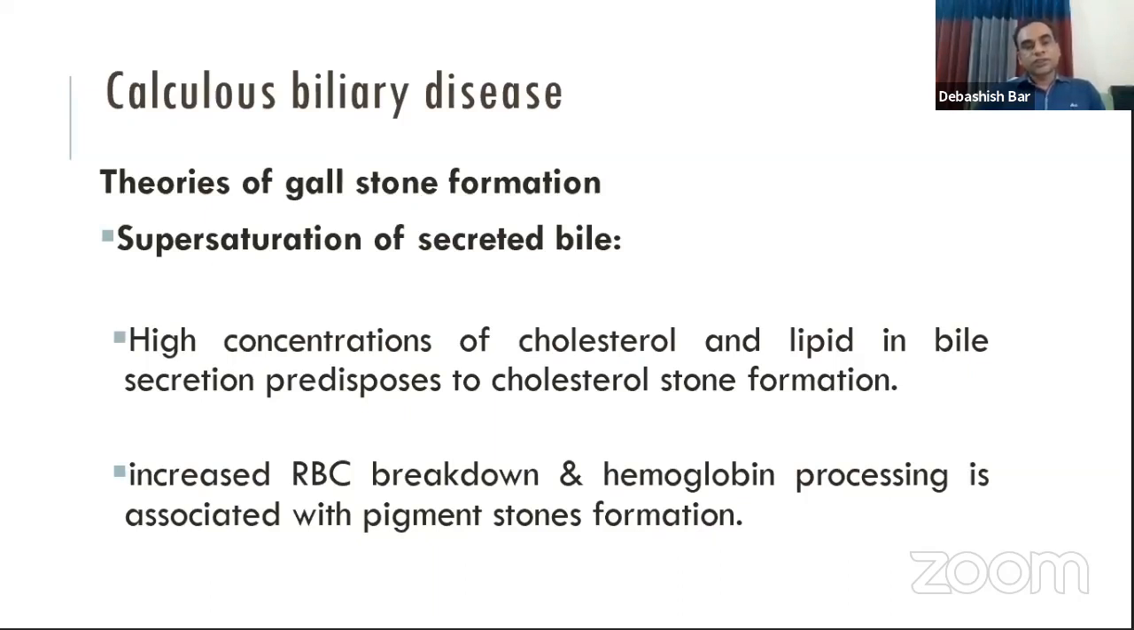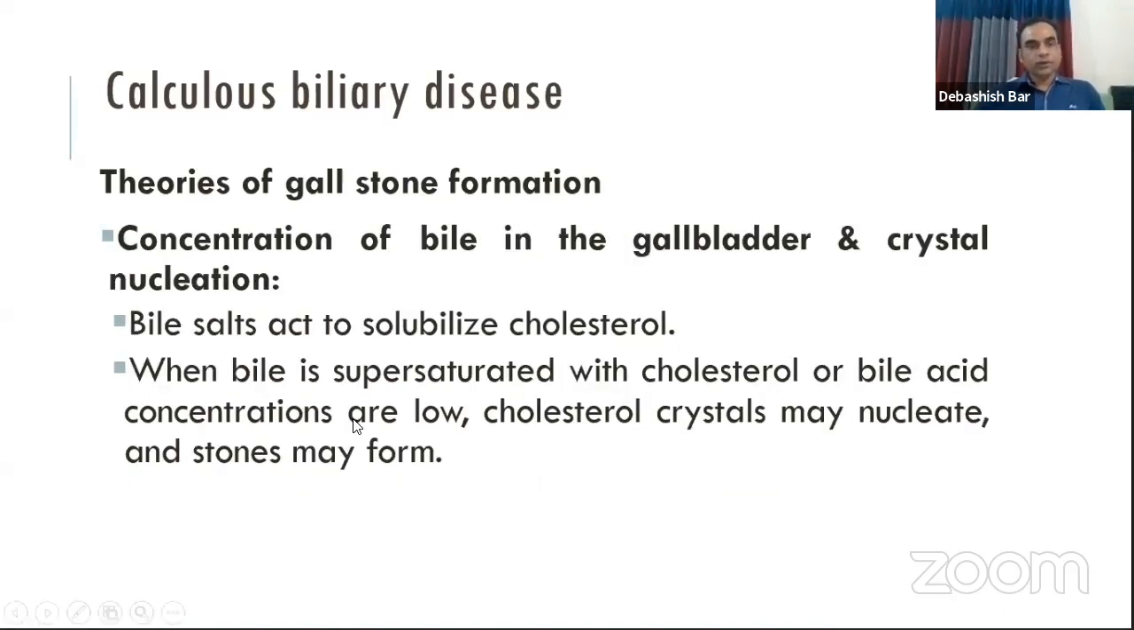Sometimes there are diseases which break down RBCs in excessive amounts, that is hemolytic anemia, and here the RBC breakdown and hemoglobin processing are also associated with pigment stone formation. We know that bile salts act to solubilize cholesterol, and when the bile salts are reduced and the cholesterol content of the bile is increased, it may precipitate the formation of cholesterol stone.